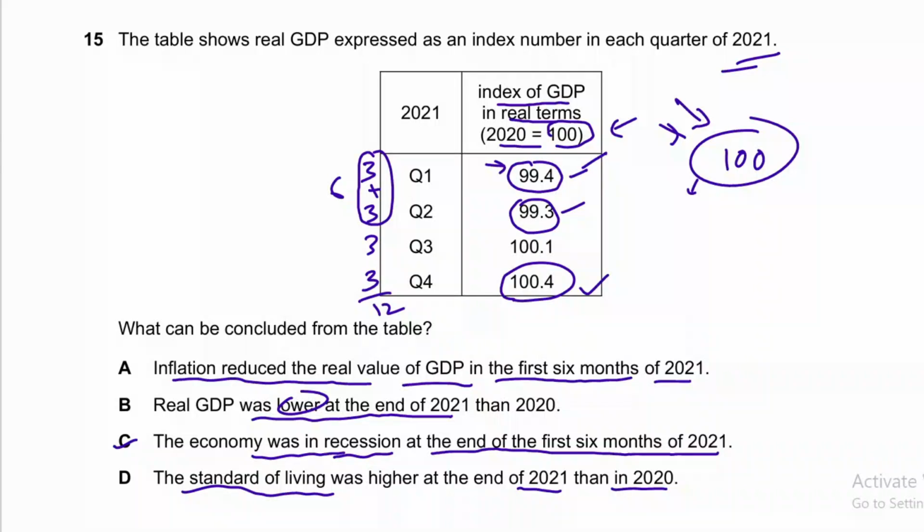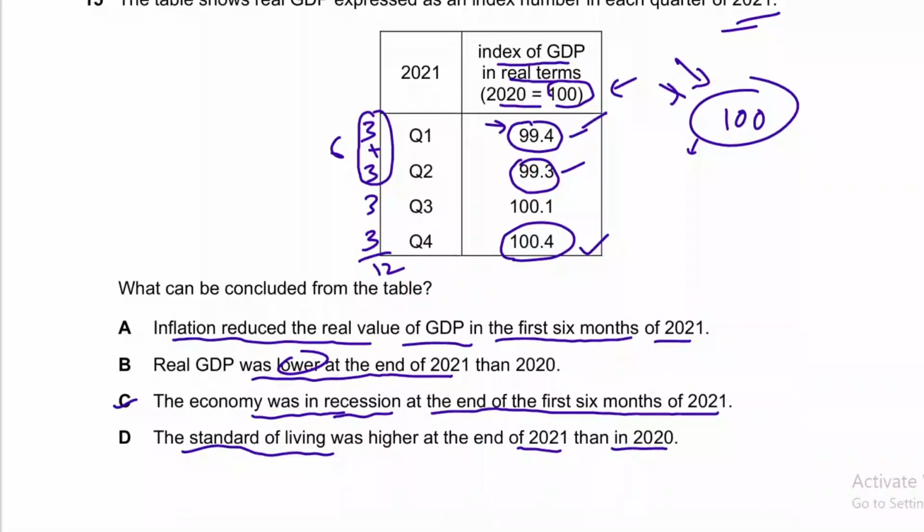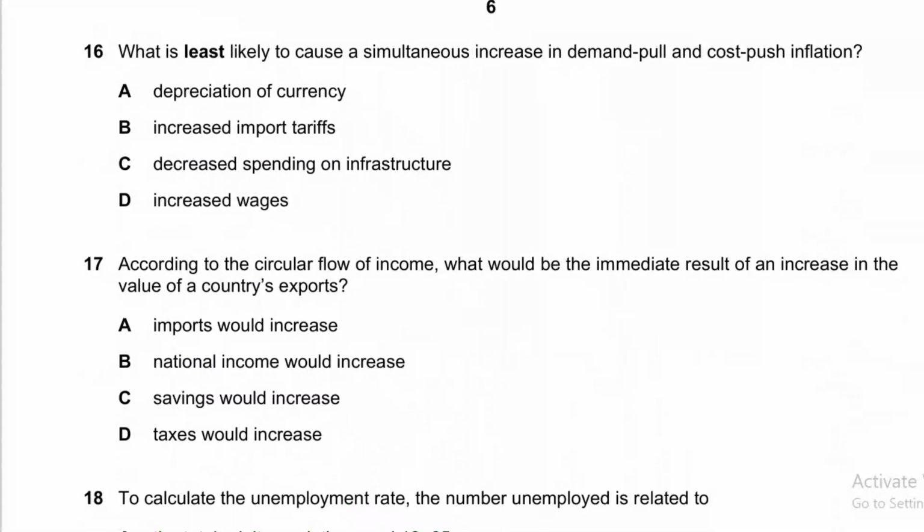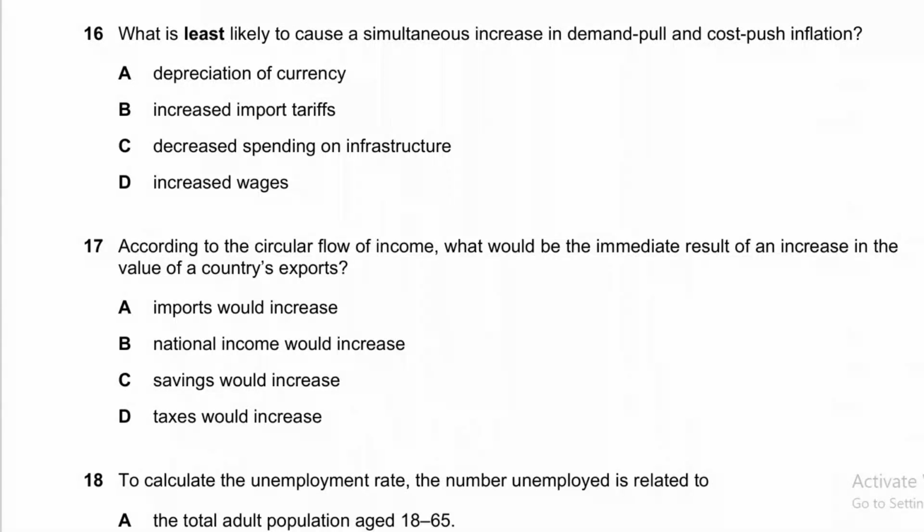So we are not sure about that, because the GDP index has increased, but we don't know the other factors. There are so many other factors that affect the standard of living of the country, like birth rate, death rate, positive and negative externalities, pollution, medical facilities. There are so many things that affect standard of living. So we can't evaluate on the basis of the index only.